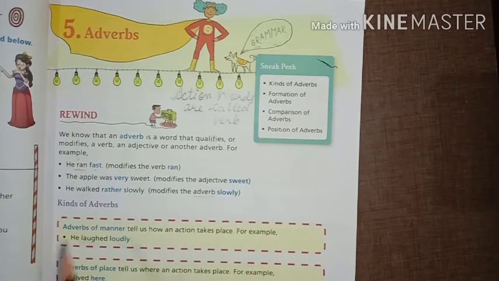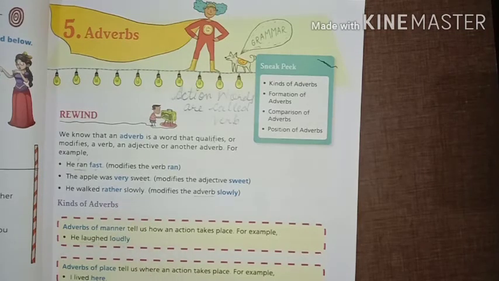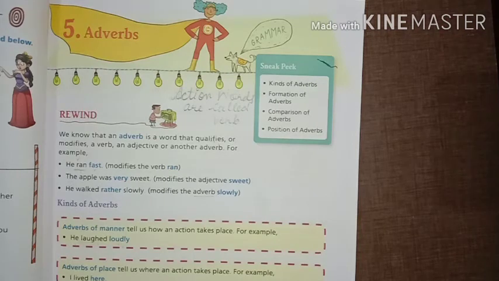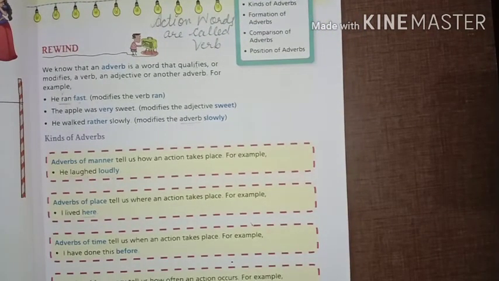Now the next, he walked rather slowly. Here slowly is adverb itself and it is modified with the word rather. So this is the exact definition of adverb, that an adverb is a word that qualifies or modifies a verb, an adjective or another adverb. Let's learn more about the kinds of adverb.